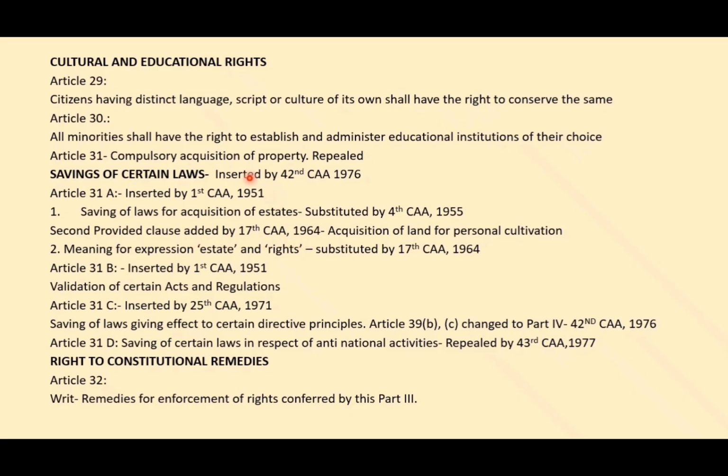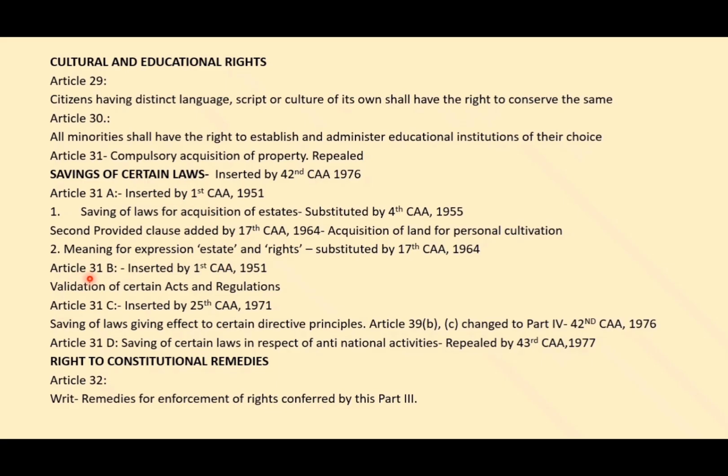So up to this, remember the title, 42nd Constitutional Amendment. 31A was brought by the first Constitutional Amendment, and this first clause was substituted by the fourth Constitutional Amendment, and the second proviso was added by the 17th Constitutional Amendment. Then coming to the second clause, the expressions estate and rights were explained. This was also substituted by the 17th Constitutional Amendment. So remember, in Article 31A, three constitutional amendments took part.